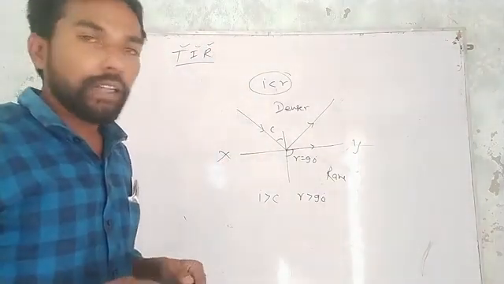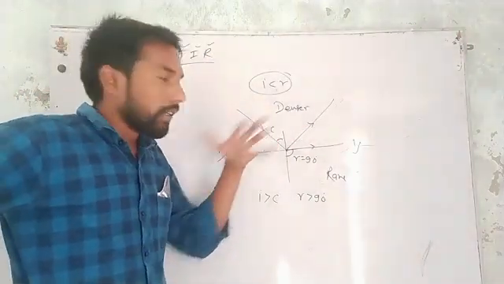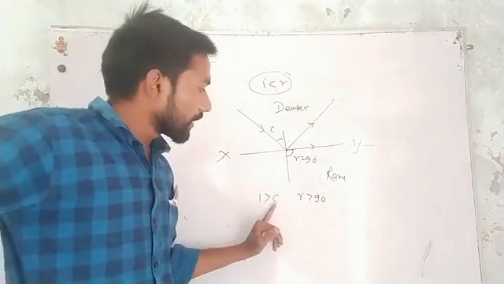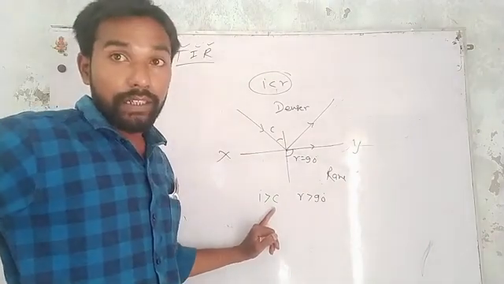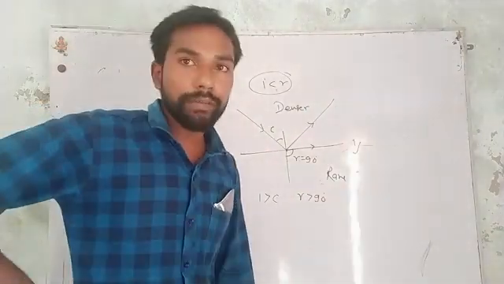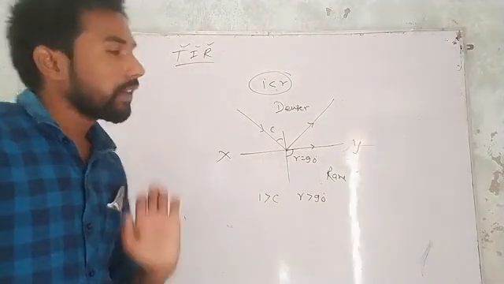So any light ray which is traveling in denser media, if it strikes the boundary such that the angle of incidence is greater than the critical angle, then light reflects back in the same media. This phenomenon is known as total internal reflection.